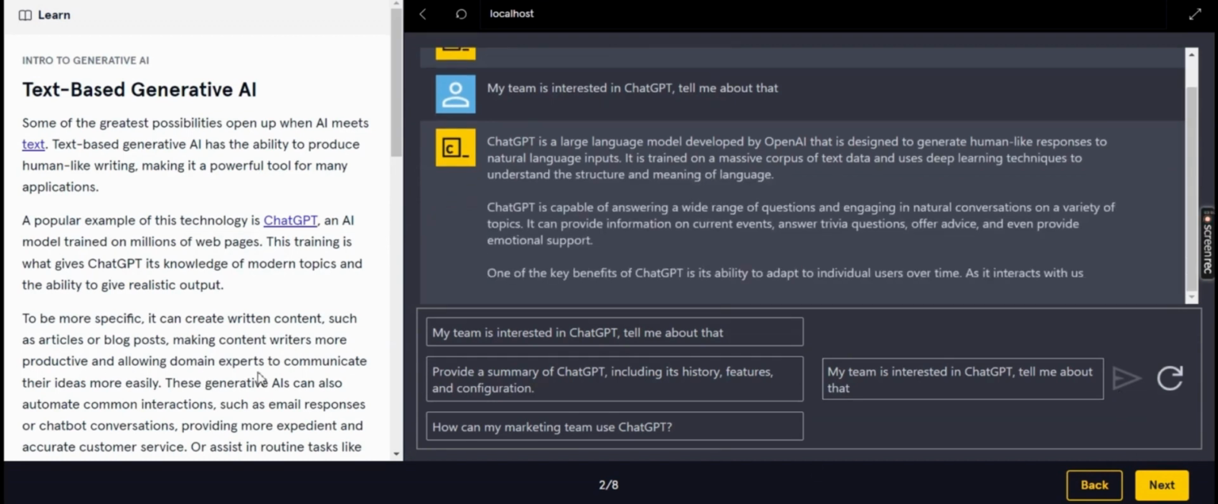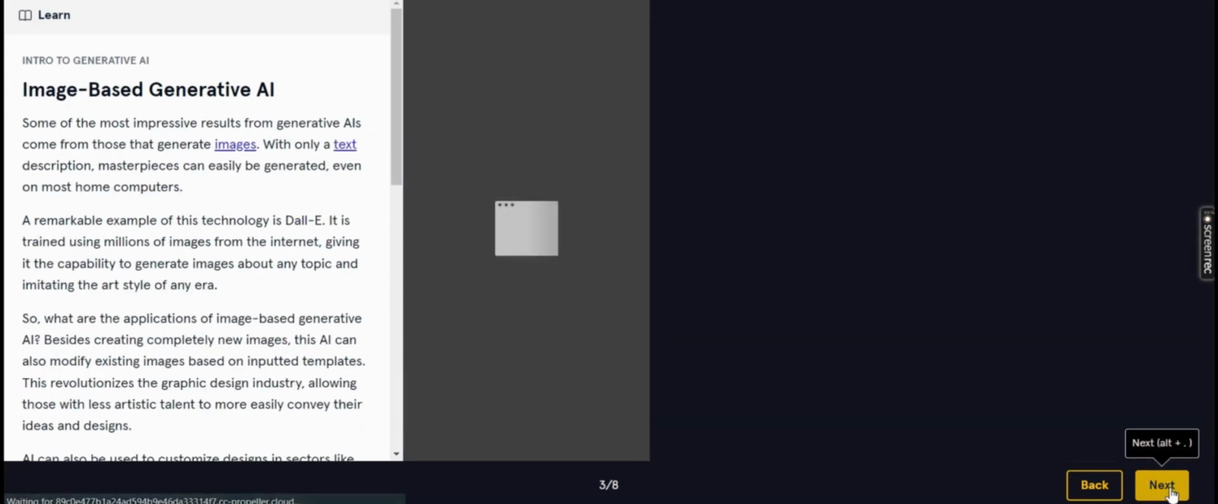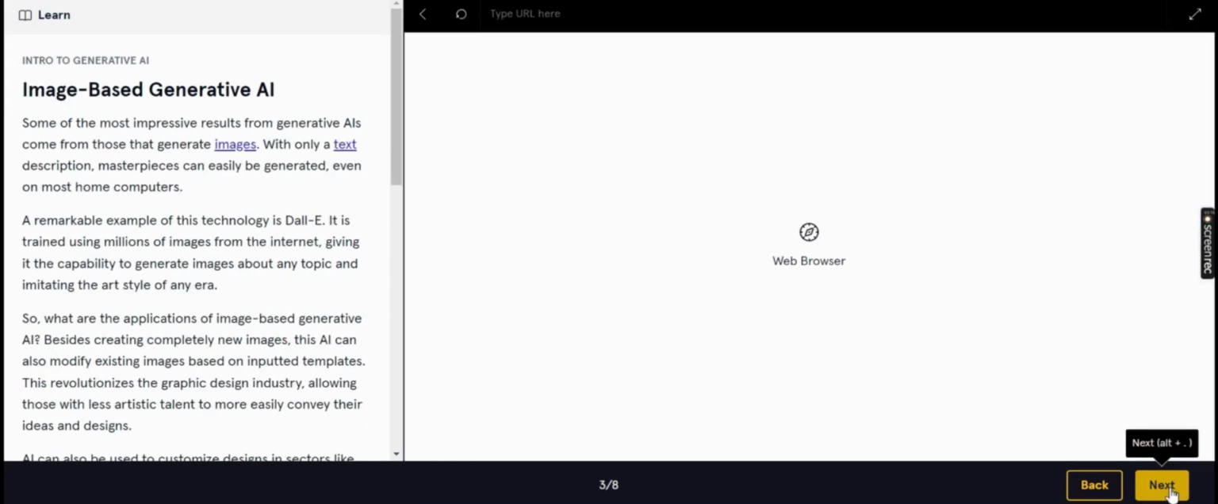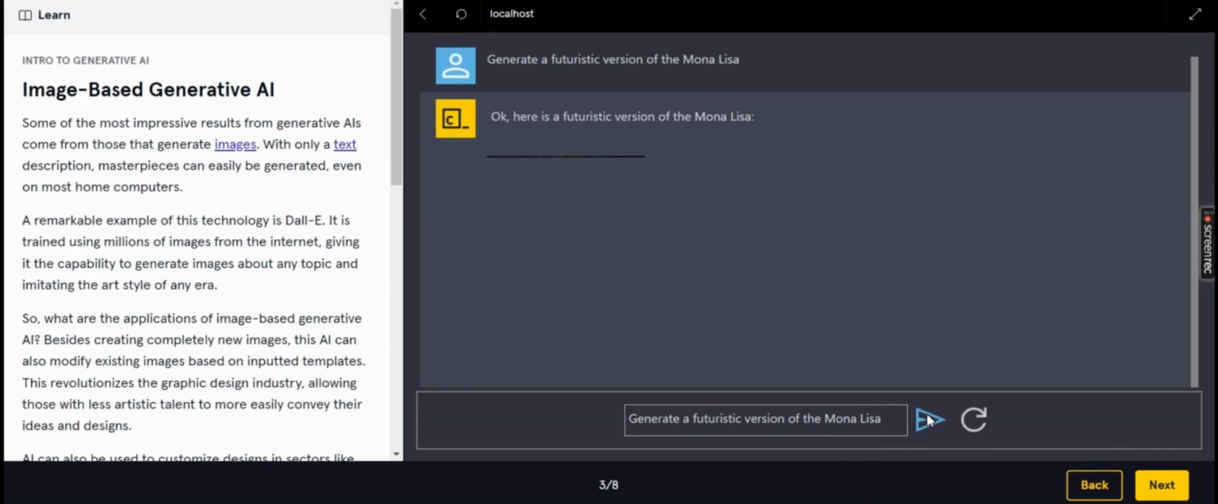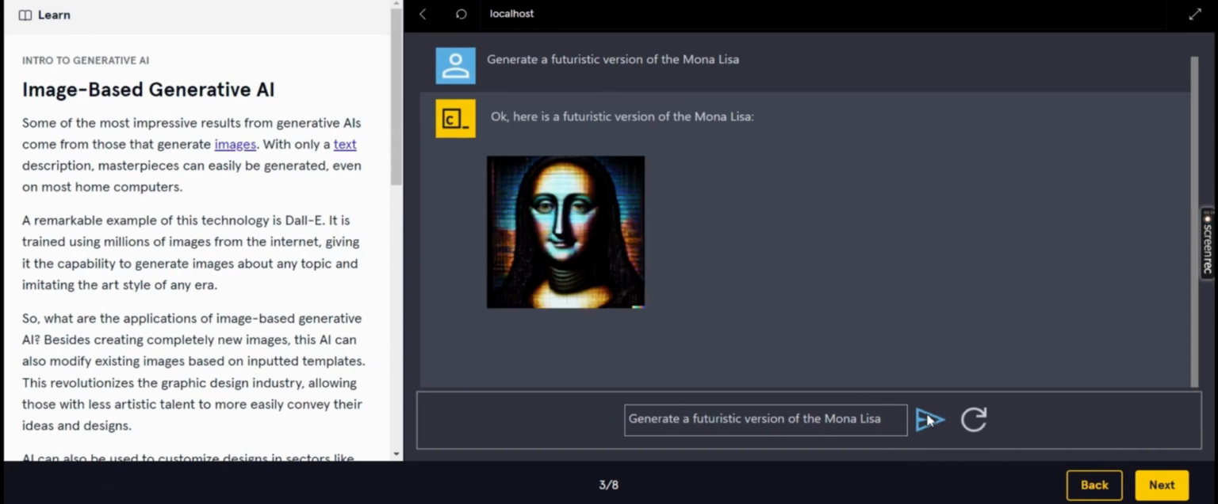Now the second thing comes, that is image based generative AI. So where you write some prompt, it's going to produce an image. Okay, for example, if I write this, see it's going to produce an image of Mona Lisa, right?